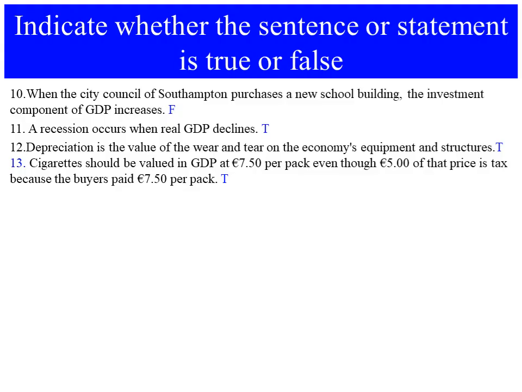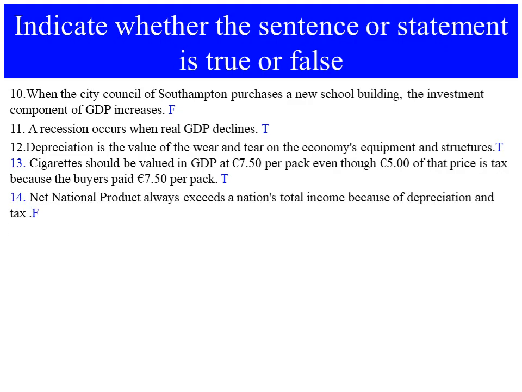A cigarette should be valued in GDP at 7.5 per pack, even though 5 of that price is tax, because the buyer paid 7.5 per pack. Yes, the value in GDP is 7.5 per pack. So we measure GDP at final values.